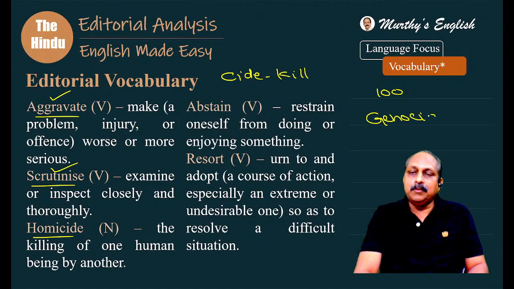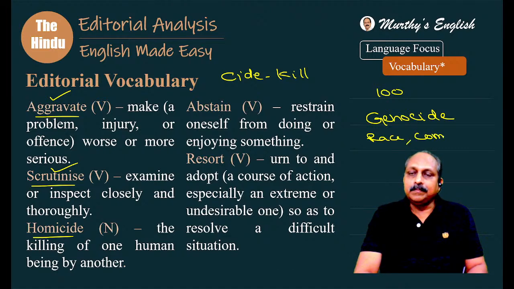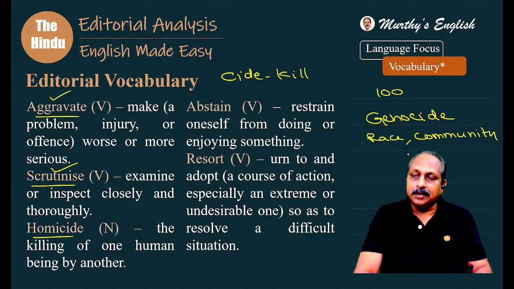In many exams, they've given the word genocide. Tell me what is the meaning of the word genocide. Yes, that's true. Genocide means killing people of a particular race or community. You try to kill the people of a particular race or community, it is called genocide. Then you have to recollect, I'm sure many of you know, patricide. Pater means father. Patricide, killing one's father. Matricide. Mater means mother, killing one's mother.